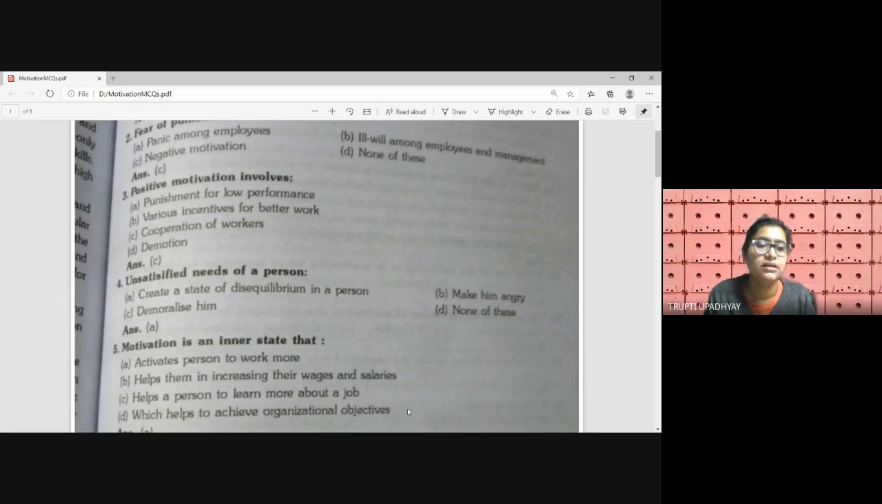Next question. An unsatisfied need of a person A creates a state of disequilibrium in a person, B makes him angry, C demoralizes him, D none of these. Makes him angry or demoralizes a person when the need is not satisfied. So if you want a pizza and your mom is not willing to give you the money for it, then what will you do? Obviously you will be angry, or your morale will go down. But these are all, I would say, the